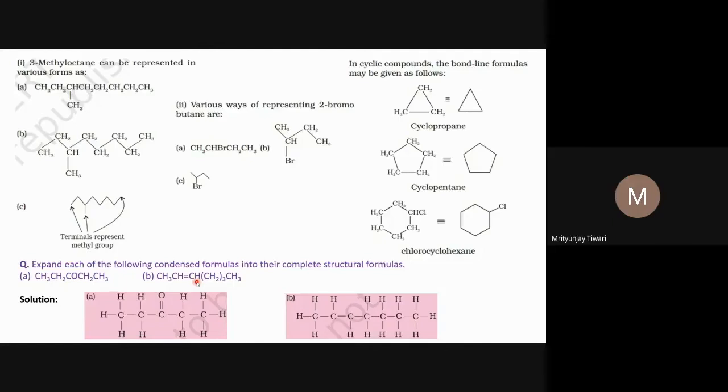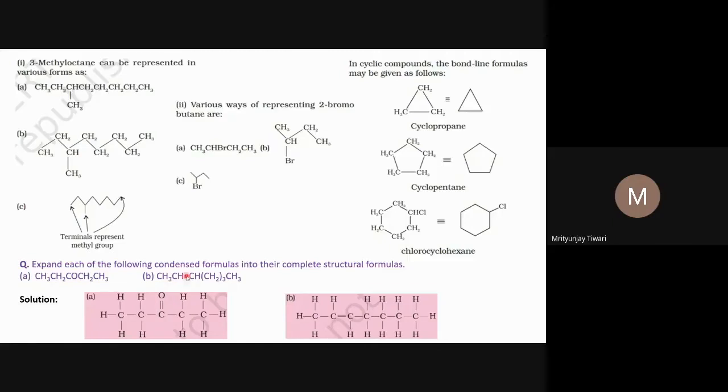Even if it is not written, you should understand that there should be an unsaturation, a double bond, because this carbon atom is associated with one carbon, another carbon here, and one hydrogen, only three valencies. This carbon should have a double bond. But that double bond cannot go to this side, because the tetravalency of this carbon was already complete with one carbon-carbon single bond and three hydrogen atoms.